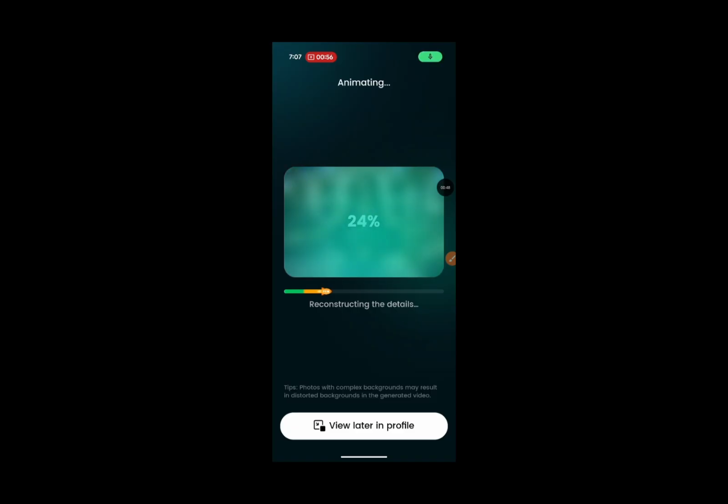While this is ongoing, I want to say that aside from Dreamface, there are other AI tools that you can use for lip syncing. If you don't have access to Dreamface, that's no problem. You can go online, use your browser, and type lip sync video.